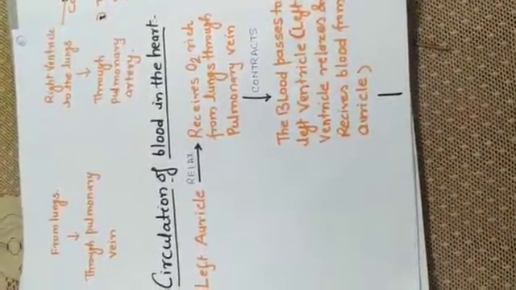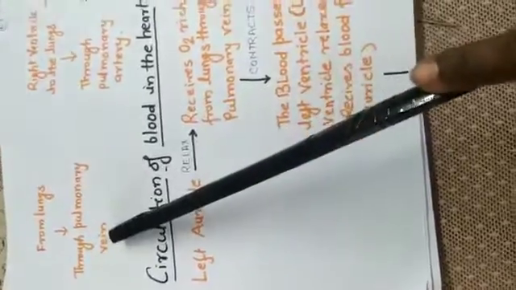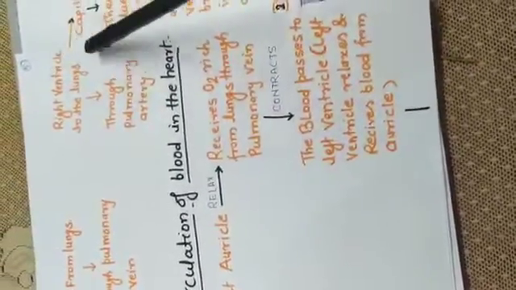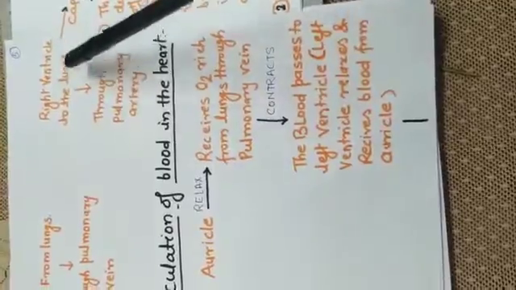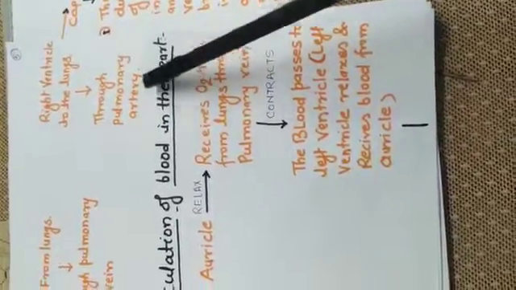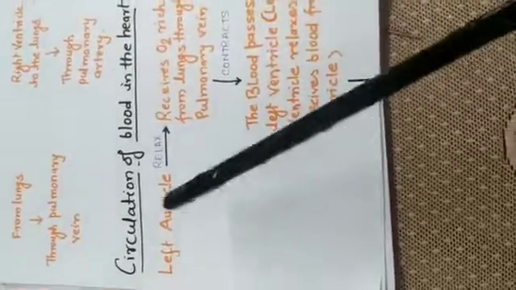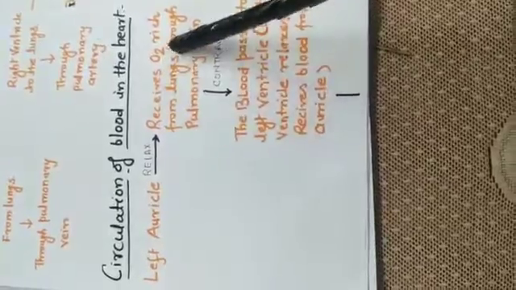Now the blood that comes from lungs, it comes through the pulmonary vein, and from the right ventricle the blood is carried to the lungs, that is through pulmonary arteries, that is impure blood or CO2 rich blood. Now let's talk about the circulation of blood in the heart.